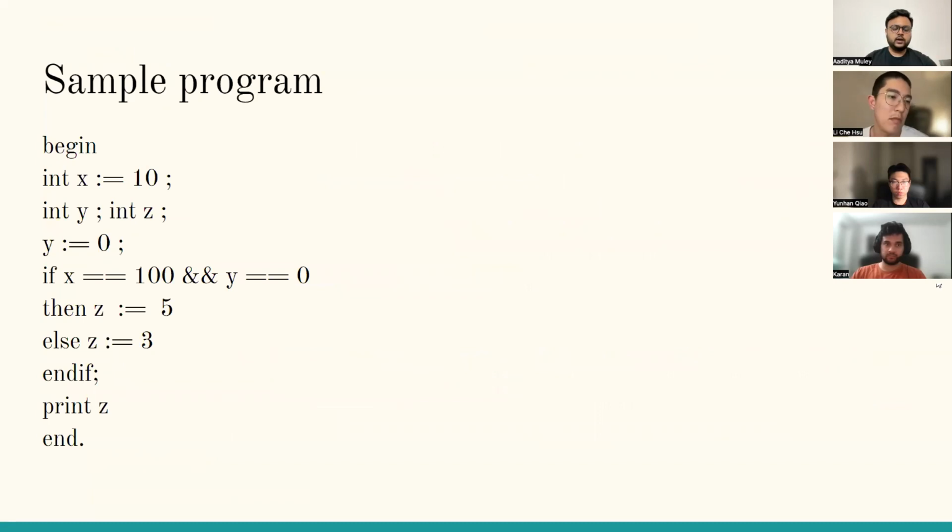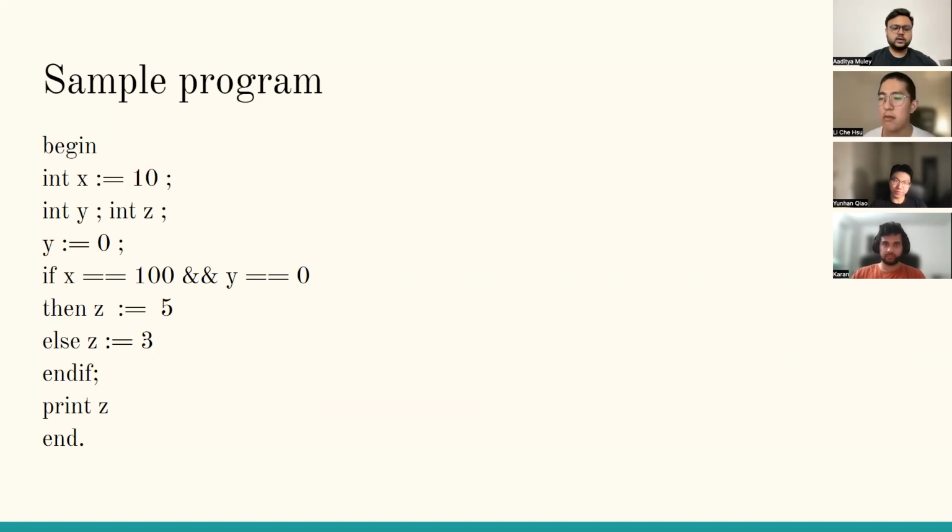Yeah. So if we take into consideration the sample program, which is a very simple program, we just have an int x which equals 10, and we have two other variables y and z. And y is assigned 0, and it's just a conditional statement: if x equals 100 and y equals 0, then z should be 5, or else z should be 3.